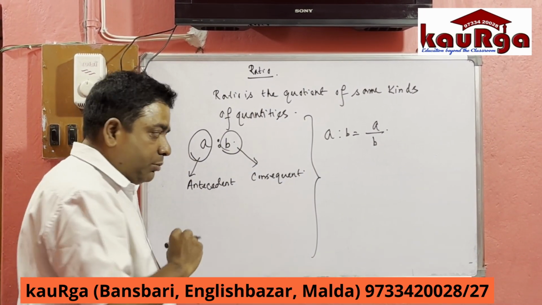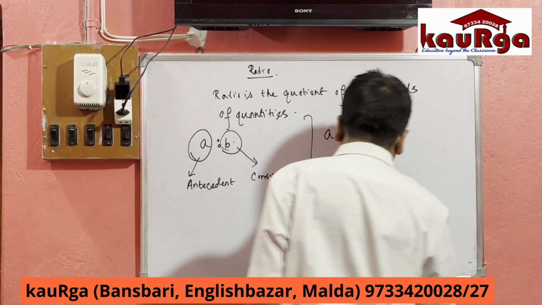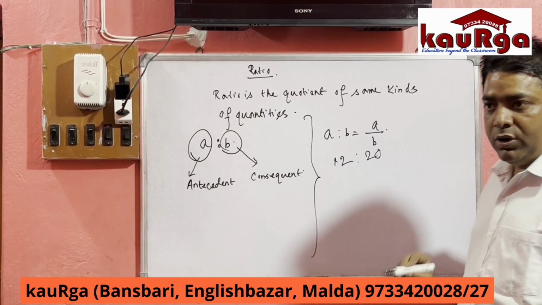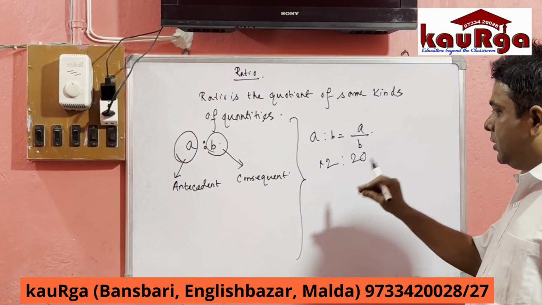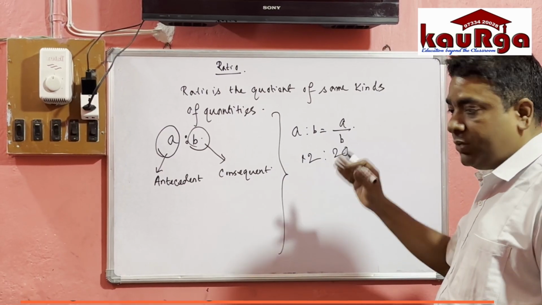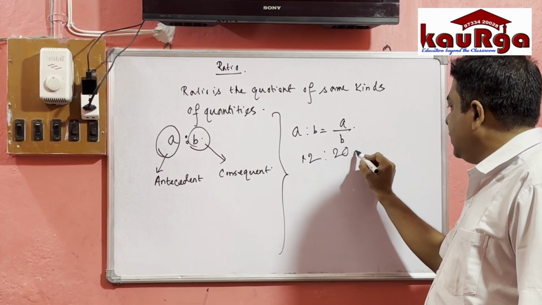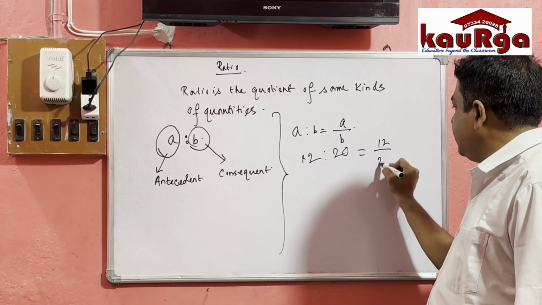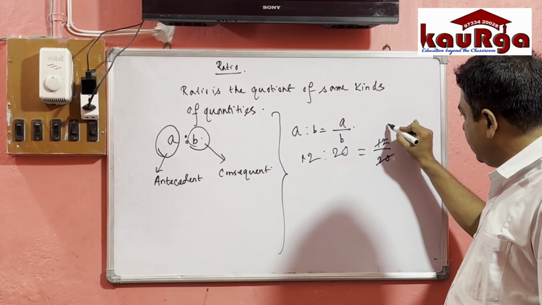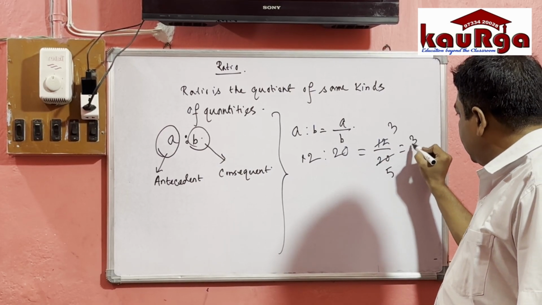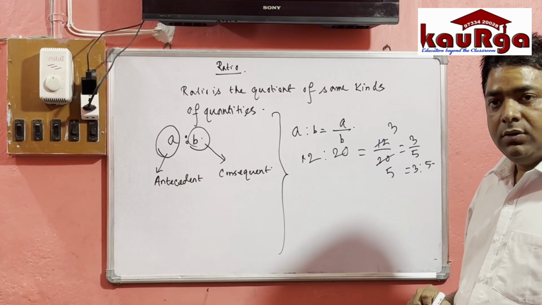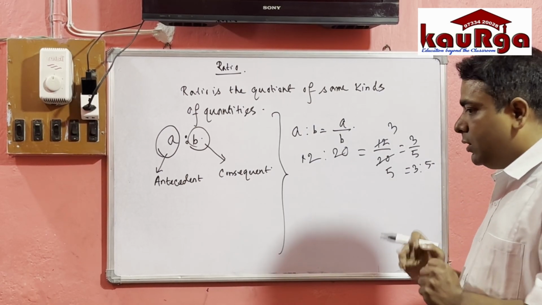Suppose we are given one ratio, 12 is to 20. The question is: reduce this ratio into simplest form. How to reduce this one? 12 is to 20, that means 12 by 20. Now we have to cut both the numbers by 4. That is 3 and 5, the final number is 3 by 5, that is 3 is to 5. Understood this one?